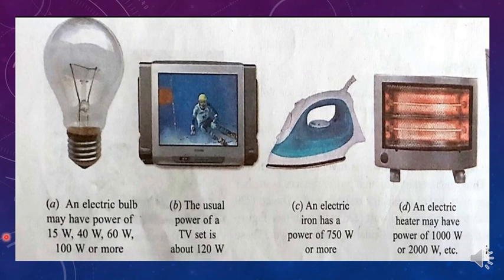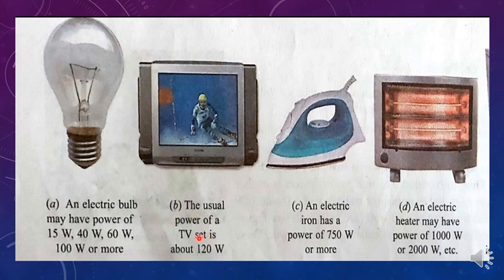Few more examples are given here. An electric bulb may have powers of 15 watts, 40 watts, 60 watts, 100 watts or even more also. Depending upon the watts, they will be glowing more. More the watts, more will be the glow. But these days, these type of bulbs are replaced with different types of bulbs.